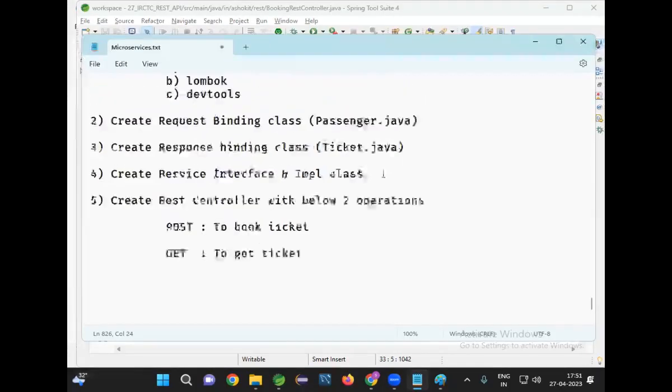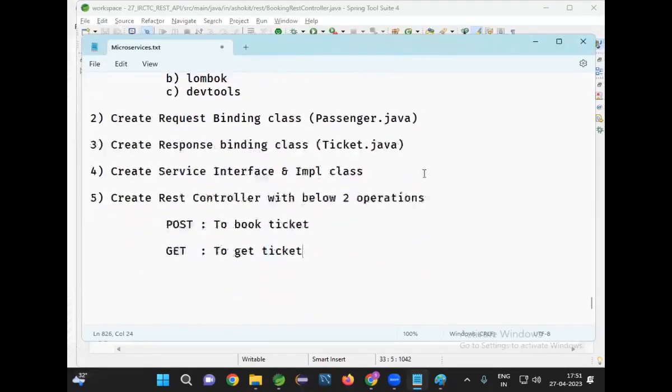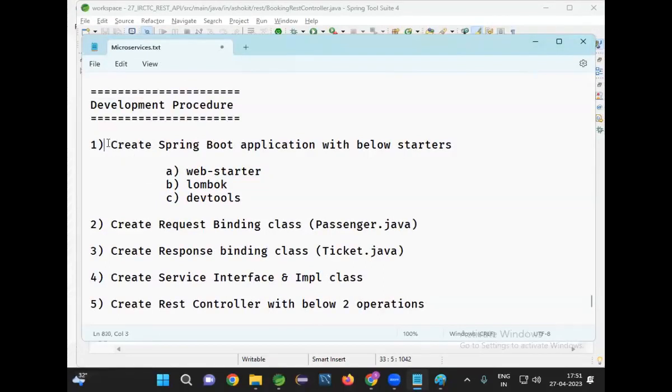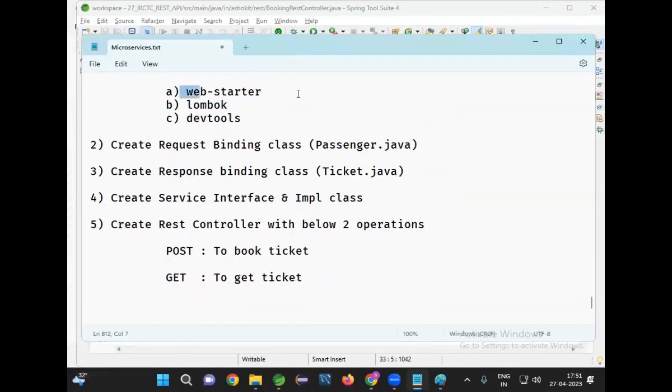Read the steps. We completed all these 5 steps. Create boot application with the below starters, web starter, Lombok and DevTools. Right. Next one. Create request binding class. I'm taking Passenger.java as my request binding class. What is the meaning of request binding? Come on. What is the meaning of request binding?